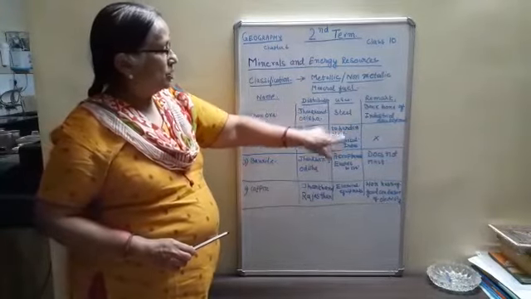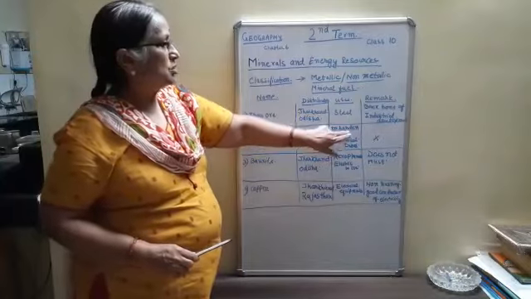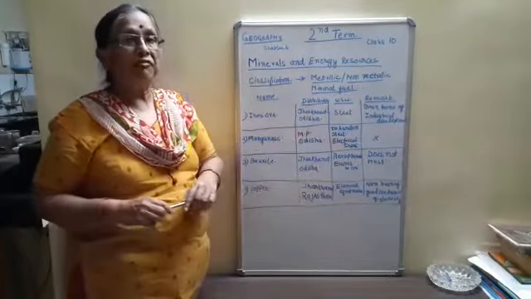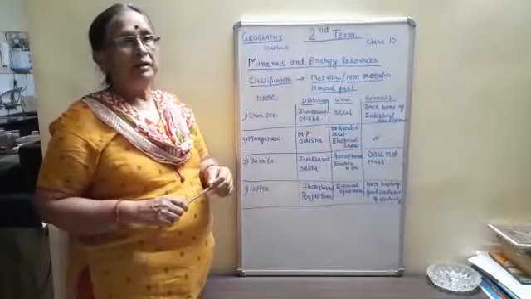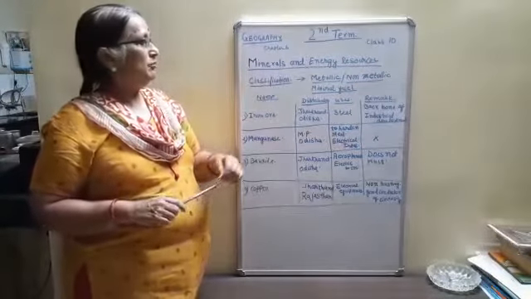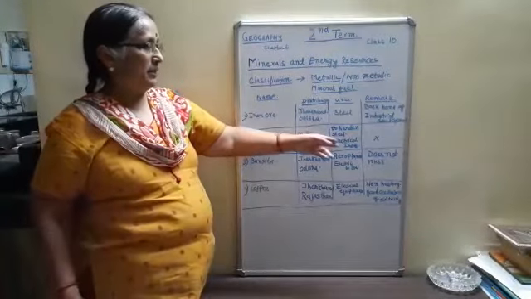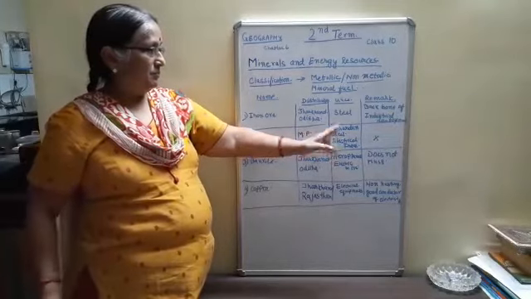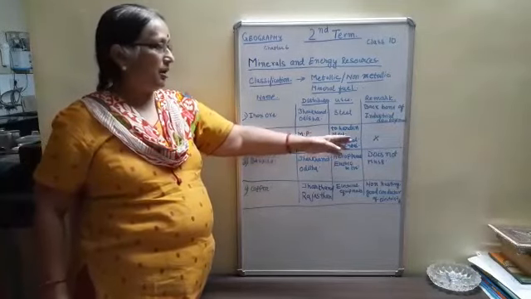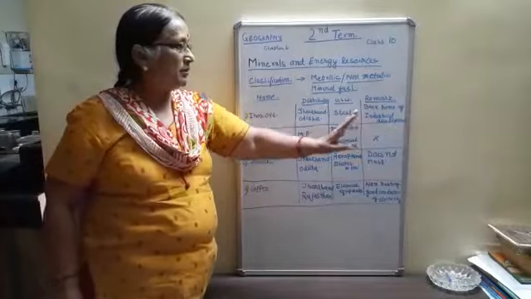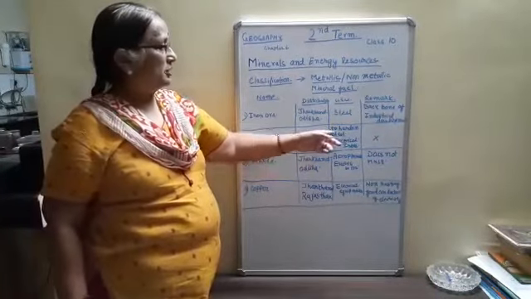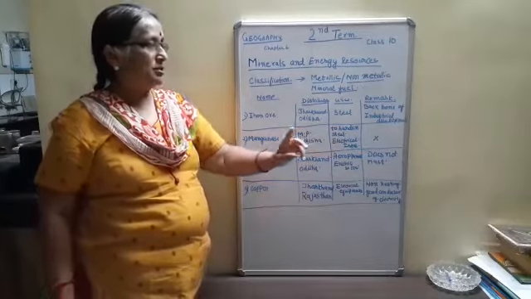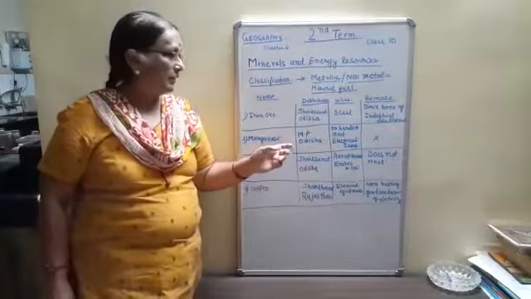Now uses: it is used for hardening or toughening of the steel, to make it rust proof, to make it hard so that it is not brittle. For remark, I have not written anything because it's already mentioned here, to harden the steel.